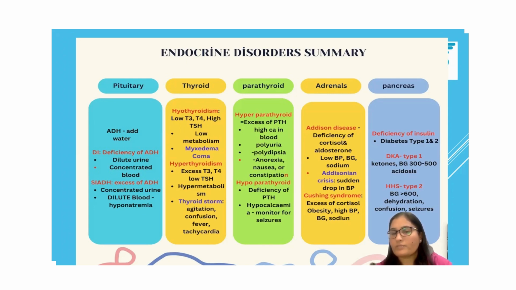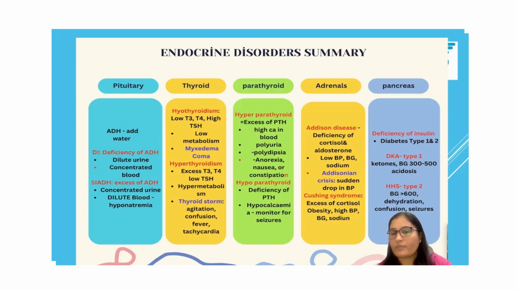We monitor these patients with Addison disease for Addisonian crisis, when there is a sudden drop in cortisol and aldosterone, and it can lead to a sudden drop in blood pressure. It's a medical emergency. So if any patient with a history of Addison disease is exposed to any trauma or stress, they can go into Addisonian crisis with a sudden drop in blood pressure, and these patients will be our priority.